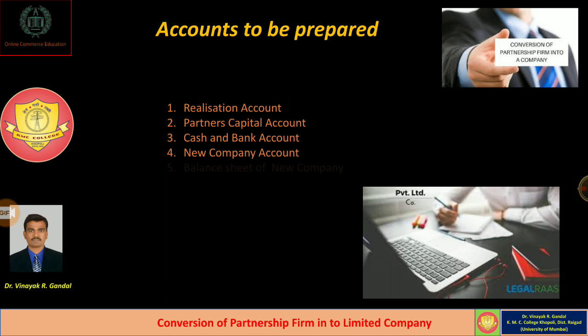Also, we have to prepare the balance sheet of the new company in the books of the new company after conversion, specifically in the new format called vertical format as per Schedule III of the Companies Act 2013. So dear students, these are the various ledger accounts which are to be prepared while recording all the transactions on conversion or sale of a partnership firm into a limited company.